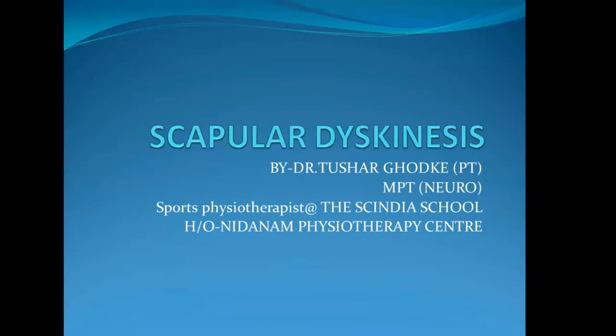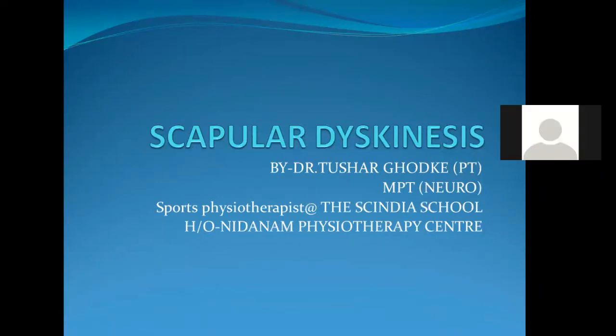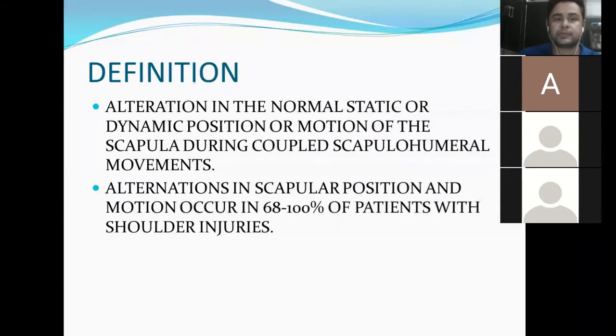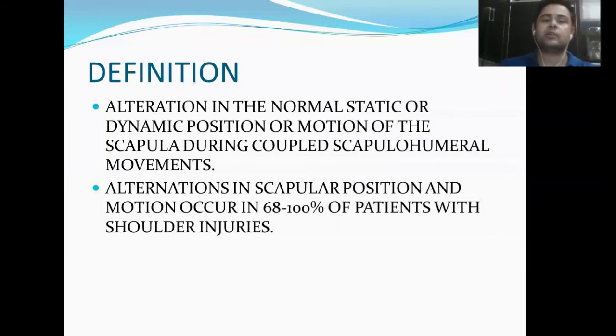And to regain this dyskinesis into proper action is very essential for improvement in shoulder range of motions as well as in the other upper extremity movement also. So now we are starting with our first image. Definition: alteration in the normal static or dynamic position or motion of the scapula during coupled scapulohumeral rhythm.